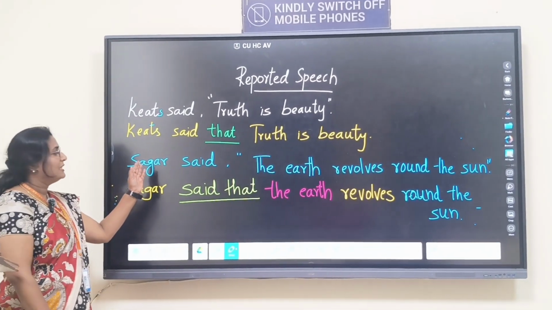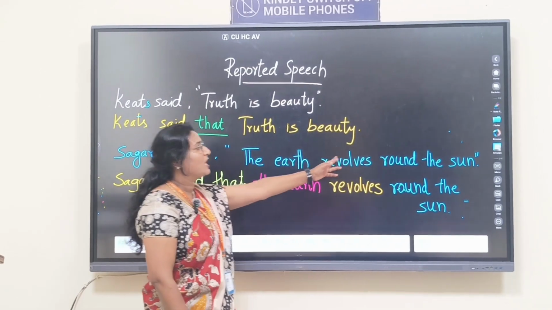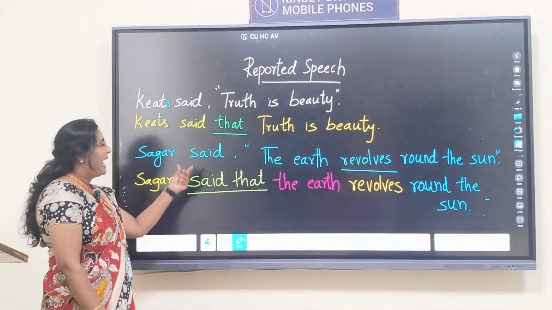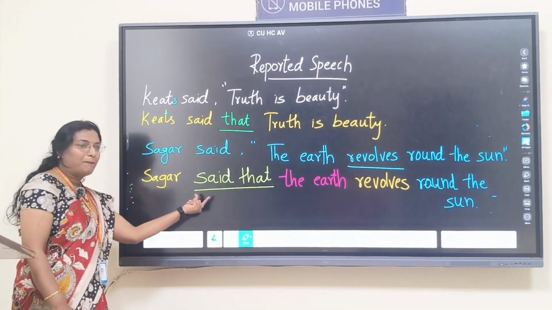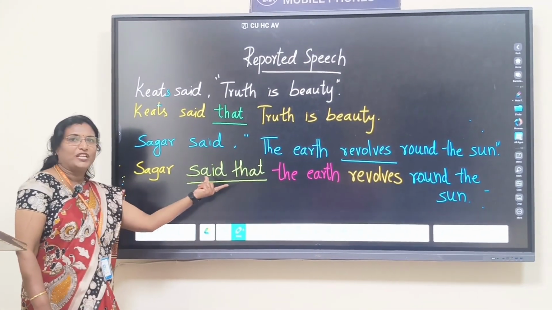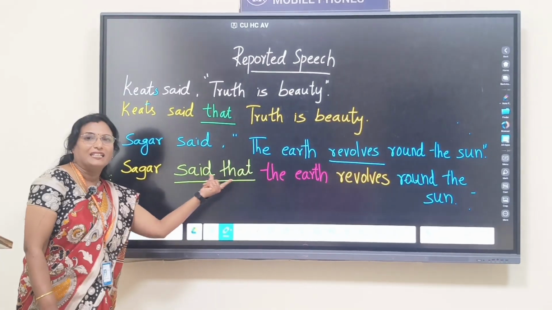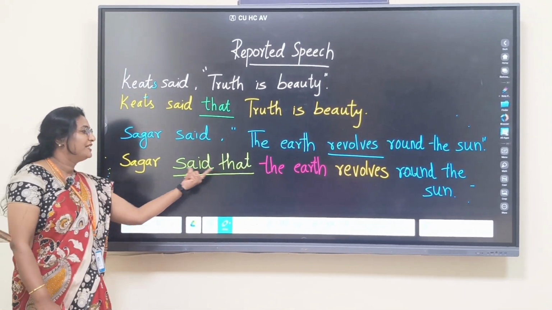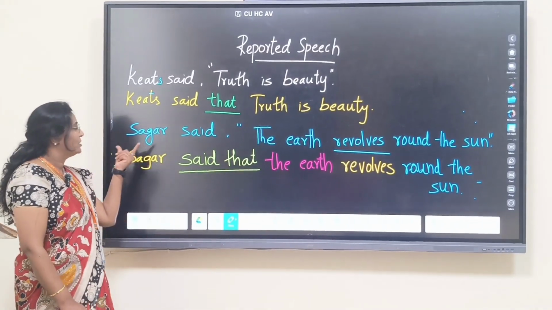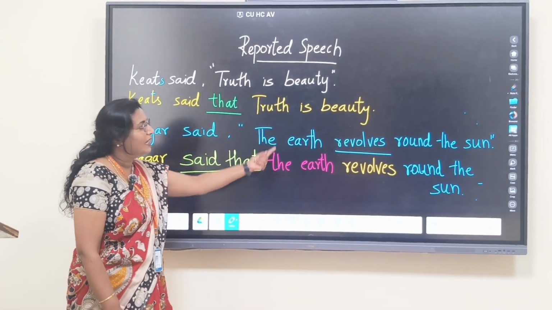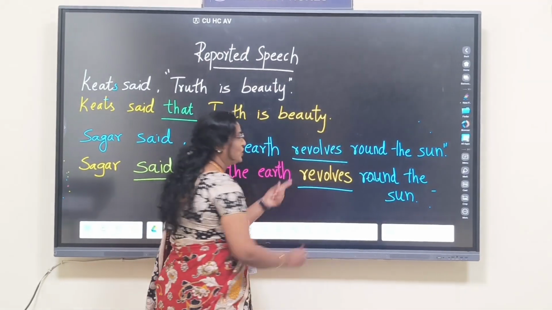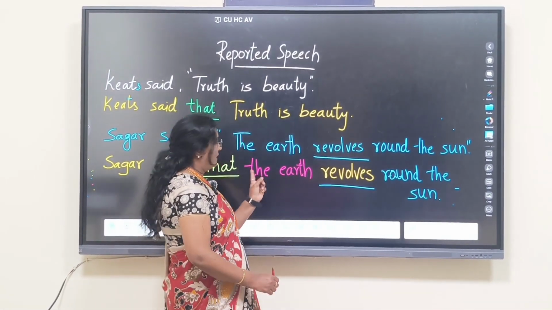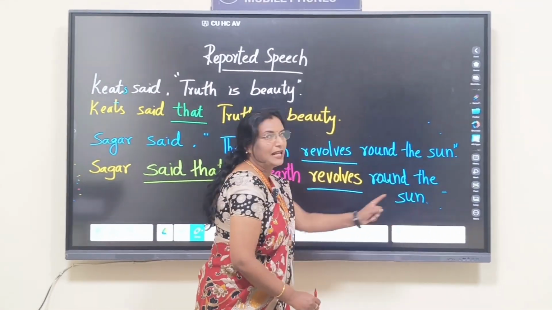Next one. Sagar said the earth revolves round the sun. It is in present tense because it is a universal truth. And the reporting verb is in past tense and hence you have to report it as an assertive sentence. When you report it as an assertive sentence, you have to add said that. So, Sagar said that the earth revolves round the sun. There is no change of verb because it's a universal truth.